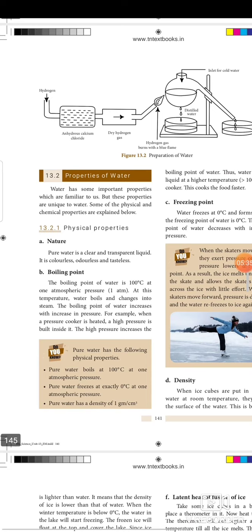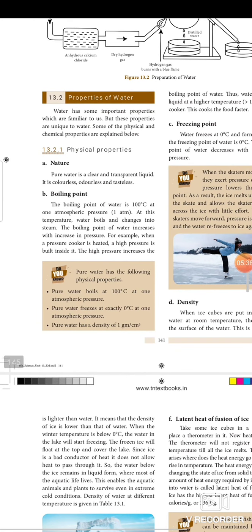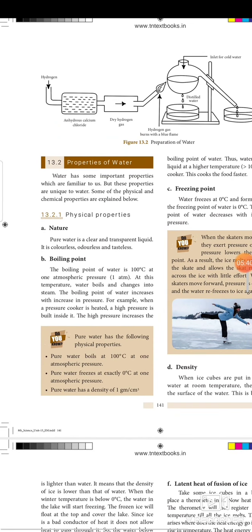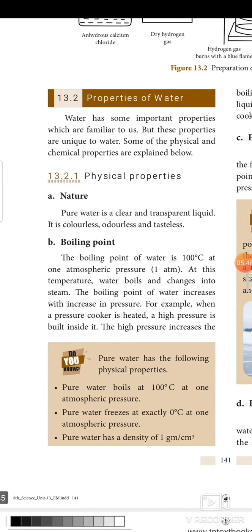We are going to see the properties of water. First, initially we will see the physical properties. Its nature: pure water is a clear and transparent liquid. It is colorless, odorless and tasteless. Boiling point: the boiling point of water is 100 degrees Celsius at 1 atmospheric pressure.